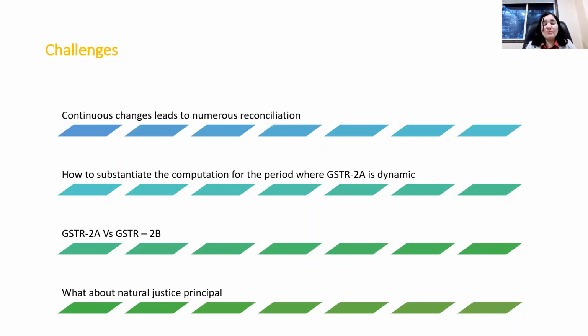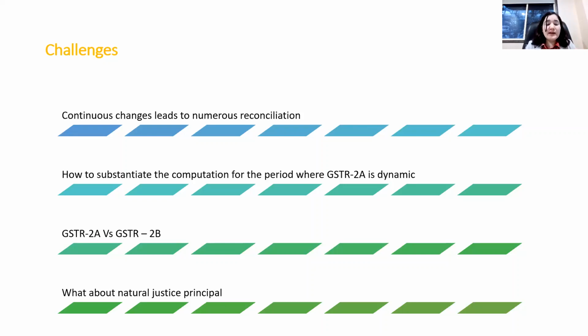Now, the second challenge is whether to use GSTR 2A or 2B. From October, 2B has been made available to all taxpayers. Now, there are many differences between 2A and 2B. Because 2A is dynamic, whereas 2B is static.